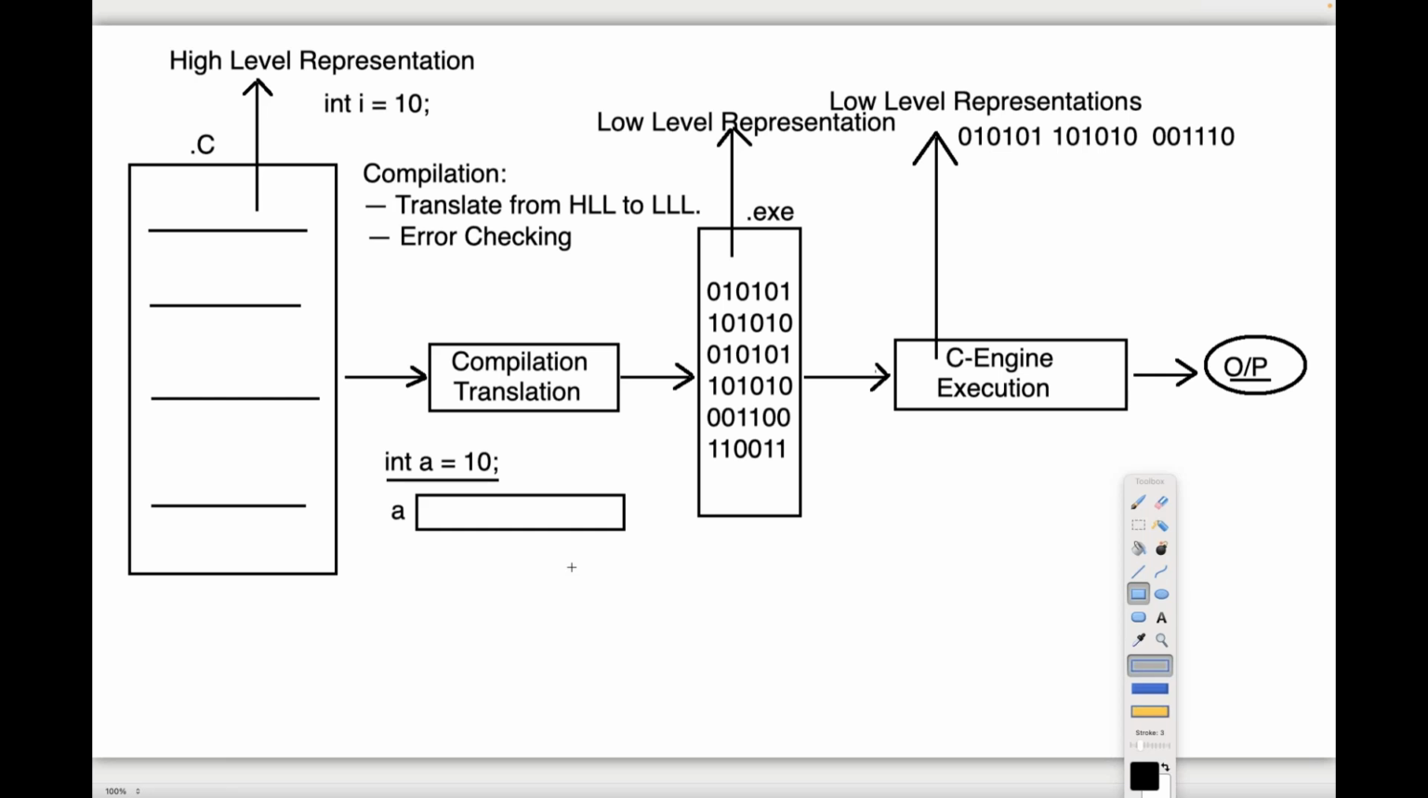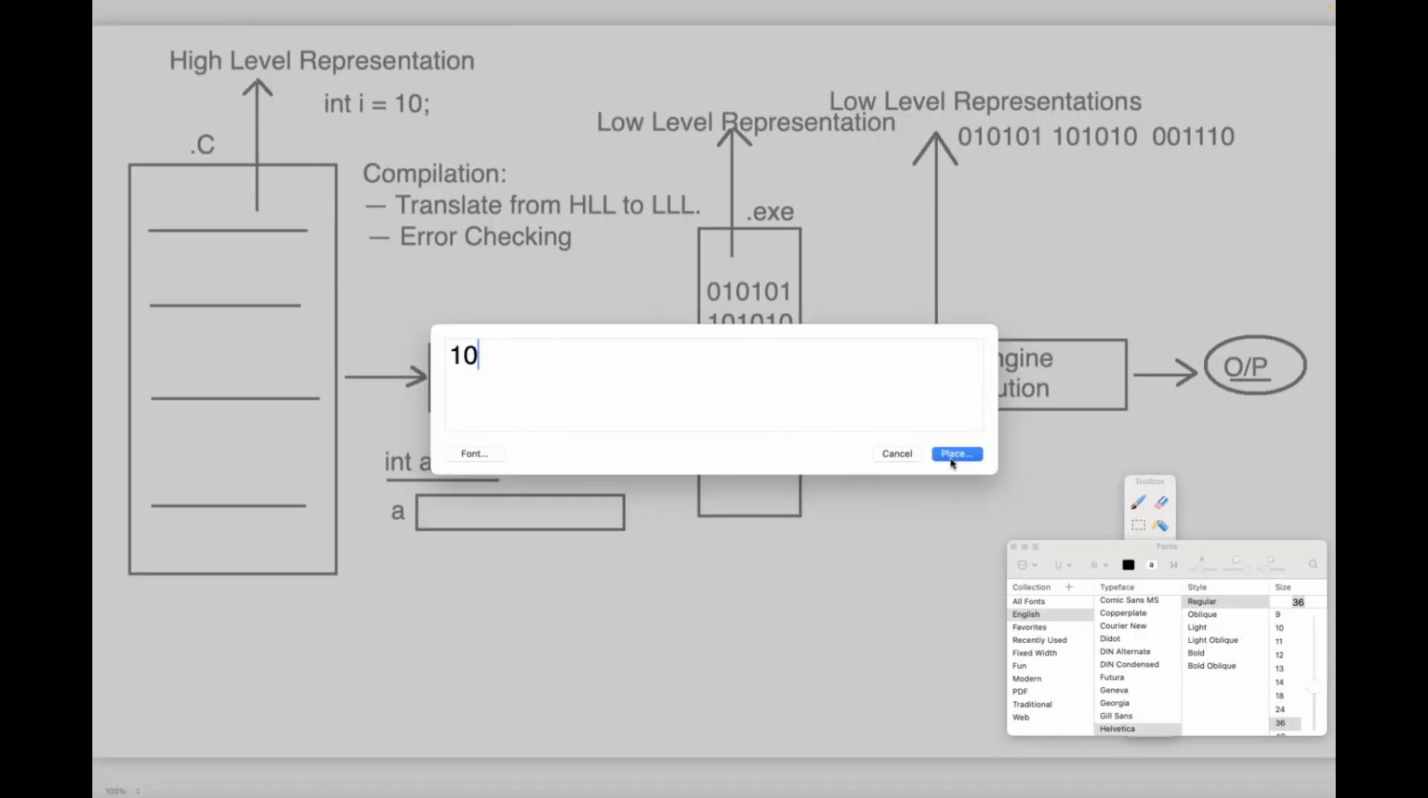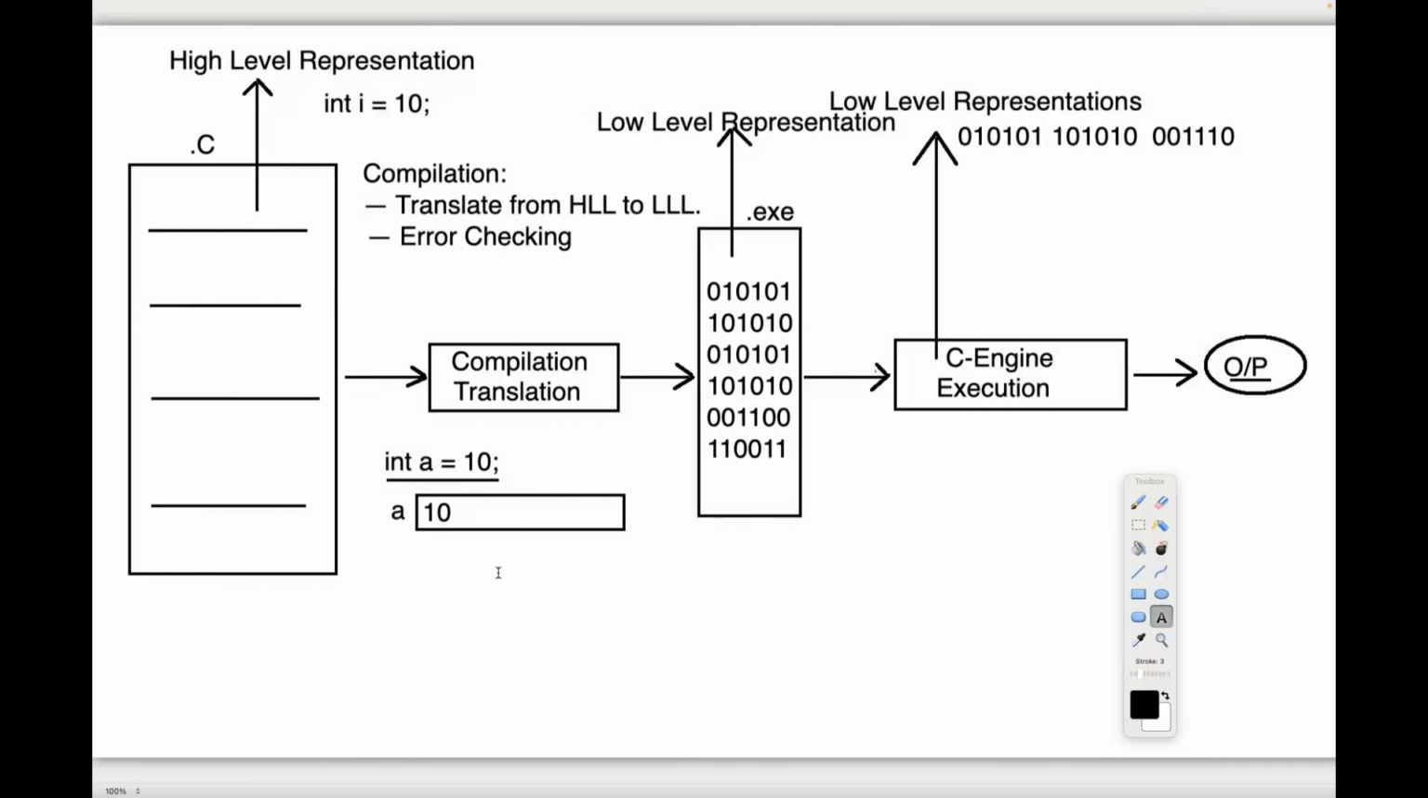About this memory allocation, I will give some conclusions in the future. But first of all, understand it. A is a variable. For that variable, some block of memory will be created. In that block of memory, the value 10 is going to be stored. First of all, tell me, int a is equal to 10, on the basis of the data type int, a block of memory will be created or not?